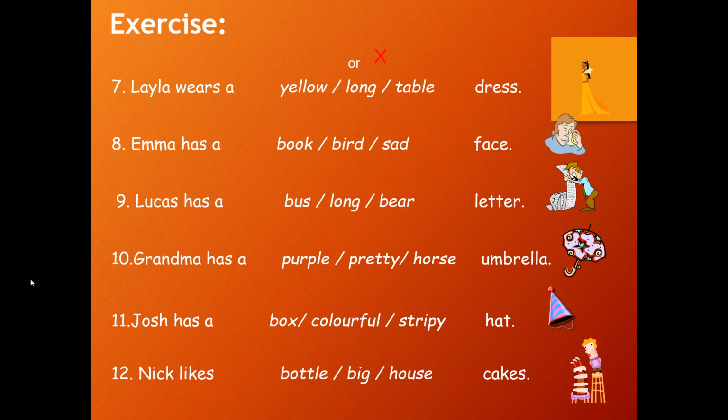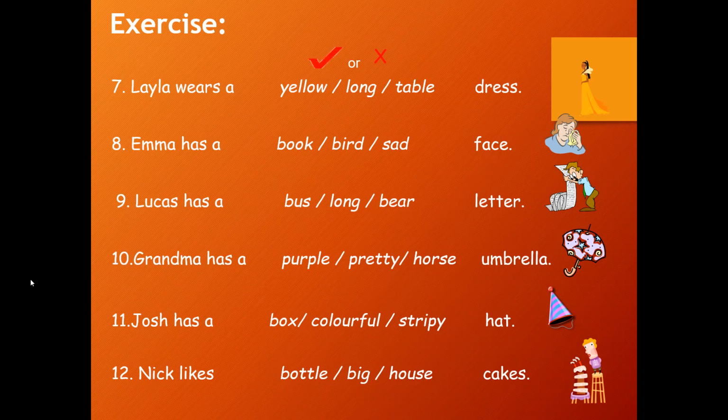Laila wears a yellow long table dress. So it is long also and it is yellow in color also. It is telling us about the size, that is long, and it is also telling us about the color, which is yellow. So both the adjectives are correct. Laila wears a long dress or a yellow dress.